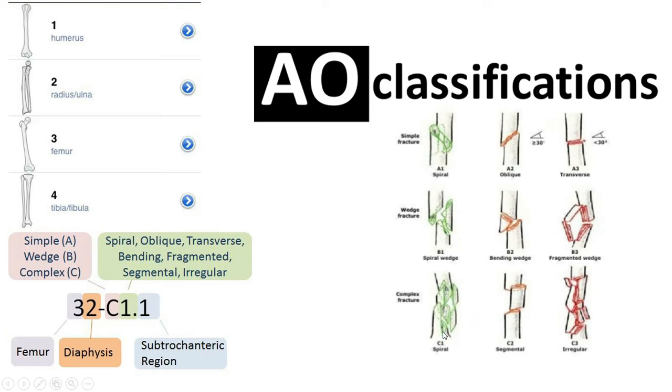Now complex injury means, if this is comminuted but the fracture pattern is spiral, then it will be C1, so it is a less comminuted injury. Now if this is transverse but segmental, this is called C2. Or if this is segmental along with comminution and some multiple transverse fractures, that will be a very high velocity trauma and it may be open. This is called irregular, C3. Okay,